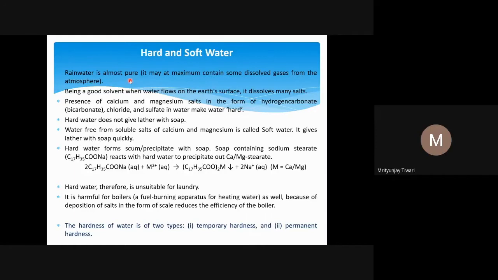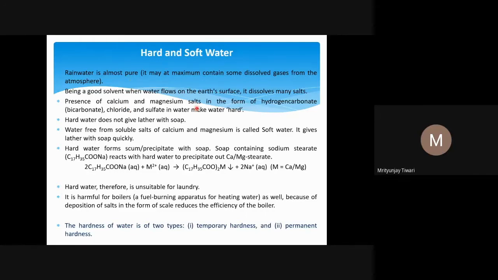However, we know water is a very good solvent. So when water flows on the surfaces of the earth, there are many rocks, salts, many things. With all those ions, cations and anions, while passing through, it dissolves them, and so the water in the lakes, ponds, or many places, even the oceans, which is the ultimate thing, contains many impurities. Nowadays it also contains some pesticides and other things, but if you want to tell the impurities in the form of ionic impurities, many dissolved ions are there, whether they are cations or anions.